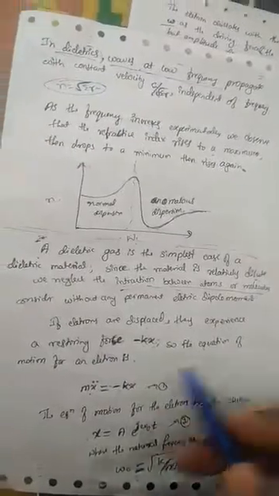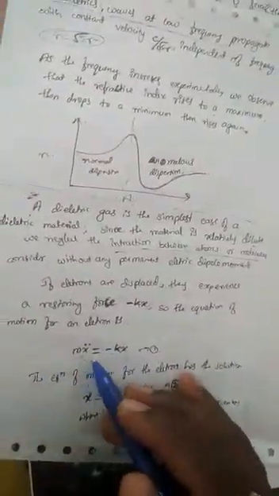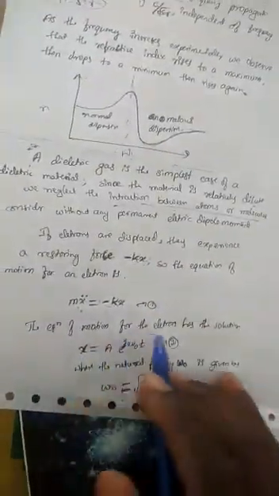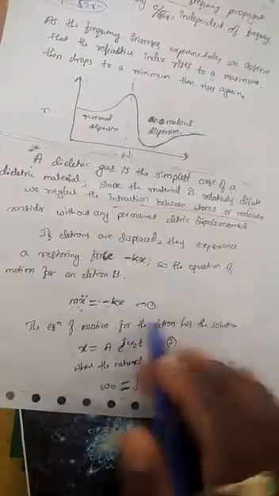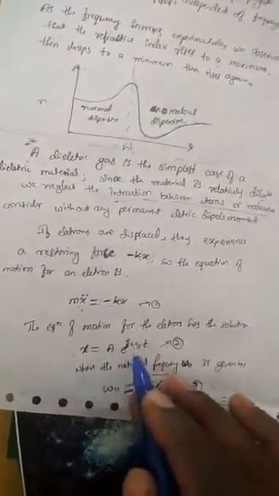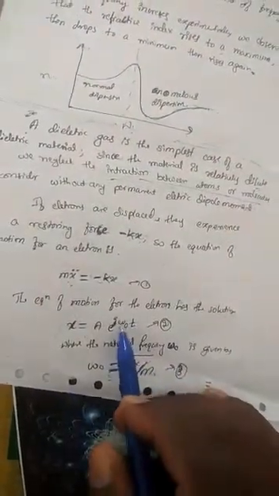So the equation of motion of these electrons can be written as m x double dot equals minus kx, that is equation number 1. This is the equation of motion per electron. The solution of this equation can be written as x equals a into e power i omega naught t, where the natural frequency omega naught is given by root of k by m.